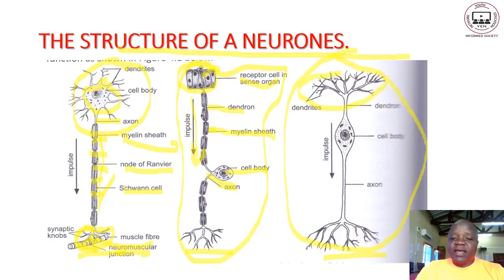We have the dendrites, which seem like the branches of a tree. These are projections called the dendrites. Then we have the dendron. Then we have the cell body here. This arrow means the impulse traveling in the neuron. Here we have other dendrites. So that's what these diagrams are all about. They are showing the structure or anatomy of a neuron. Next page.